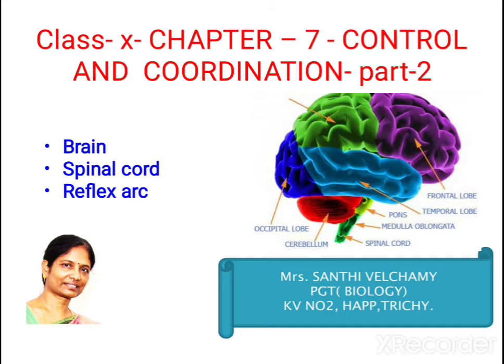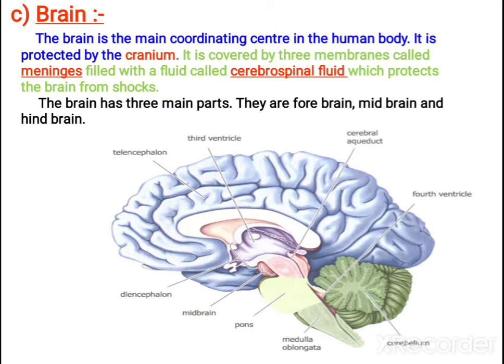So today we are going to continue the chapter control and coordination. Today the topics going to be covered are brain, spinal cord and reflex arc. So first let us study regarding brain.